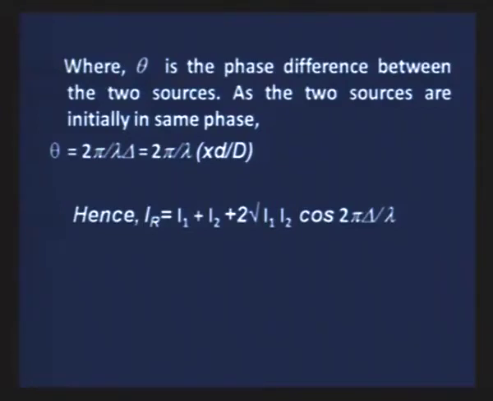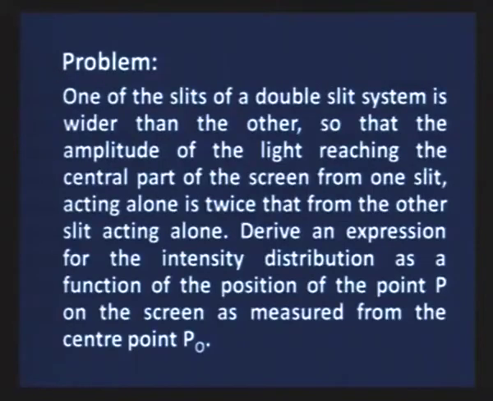So, this is 2 pi by lambda into the path difference, and the path difference we have already seen is x d upon D. So, the intensity can also be expressed in terms of this path difference, that is I1 plus I2 plus 2 under root I1 I2 cos, in place of theta we can write 2 pi by lambda into the path difference. Here this triangle indicates the path difference.